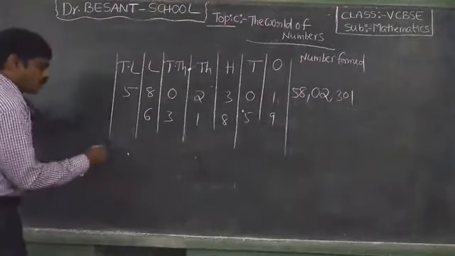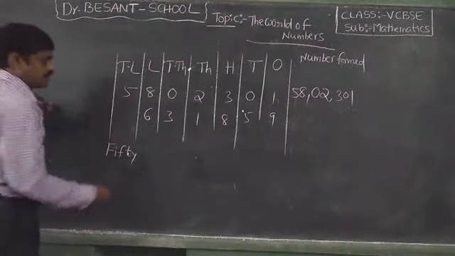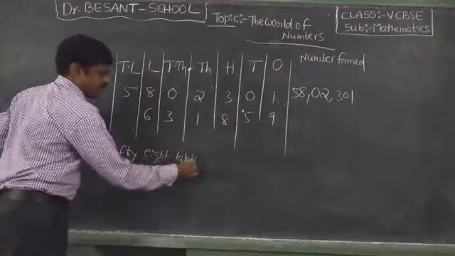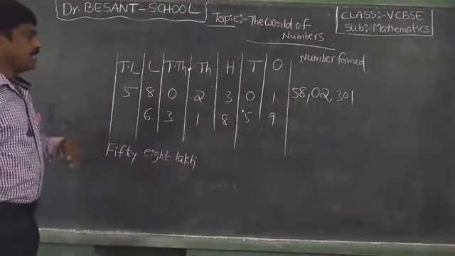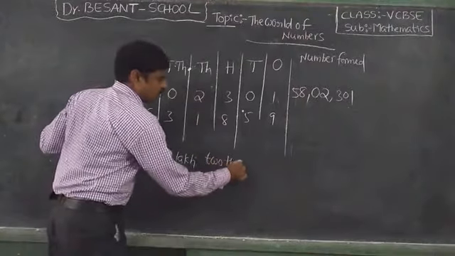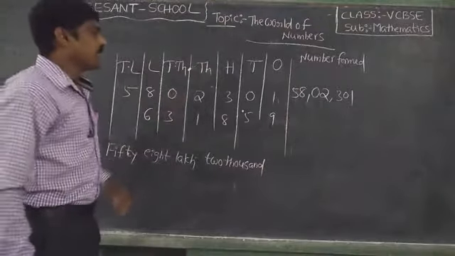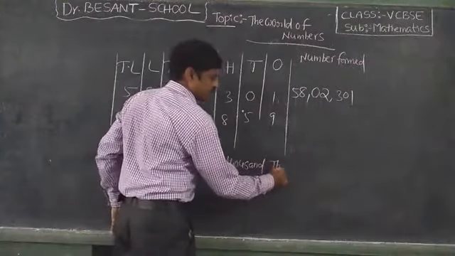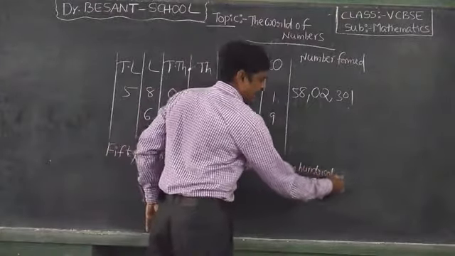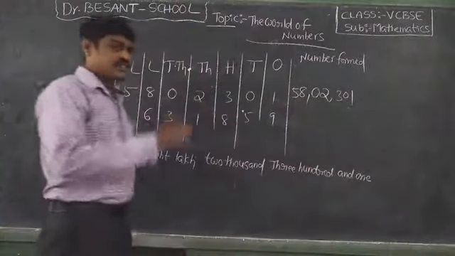So how we can write 58 lakh, 2000, 301. This is first one.